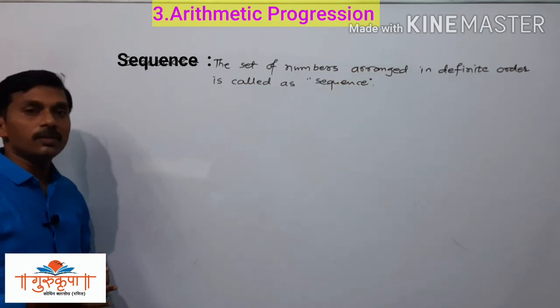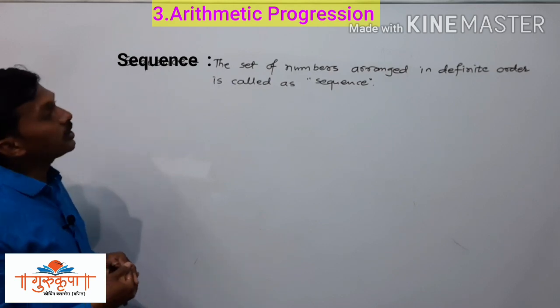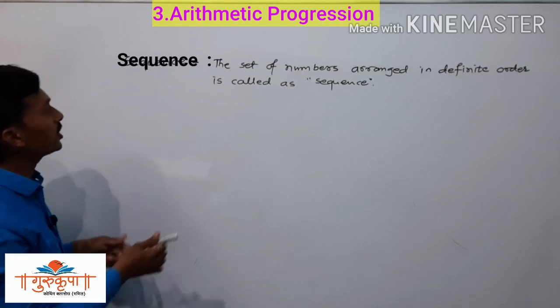The order is very important and it should be definite. So here we will write some examples.